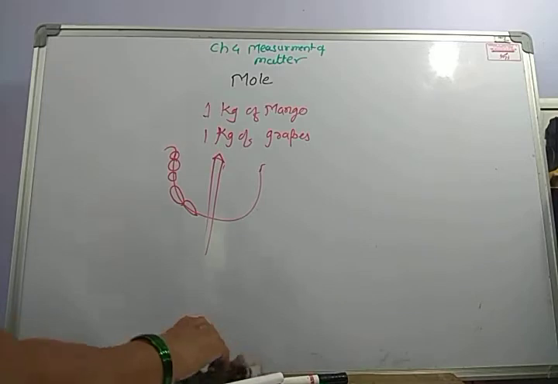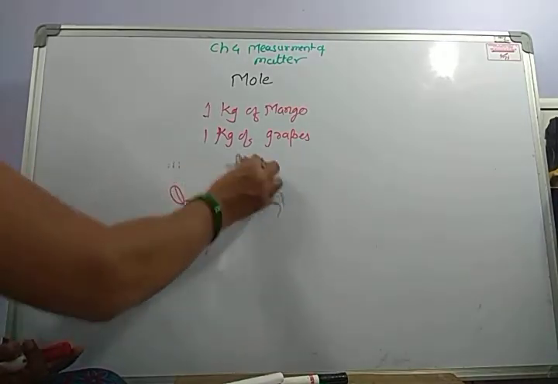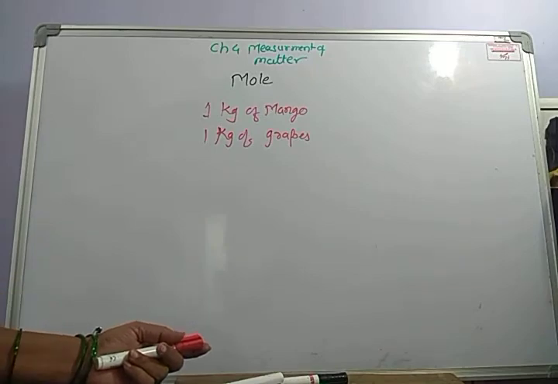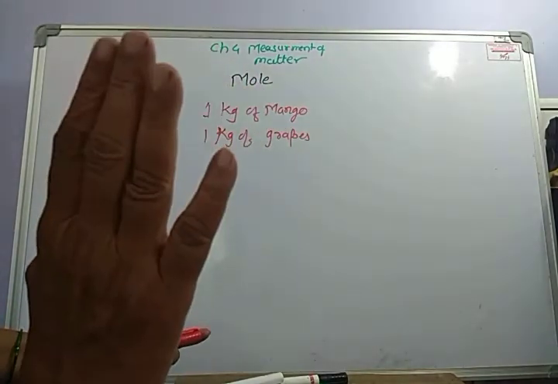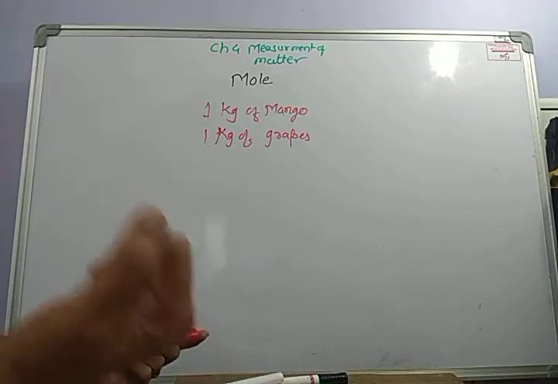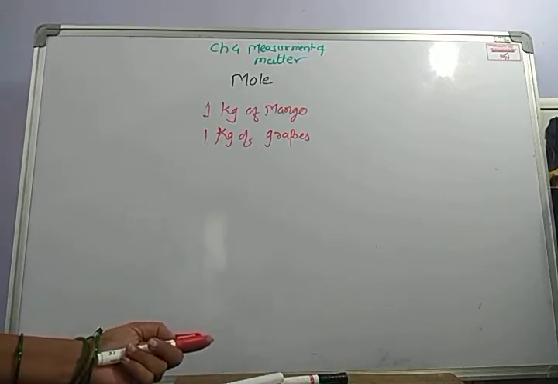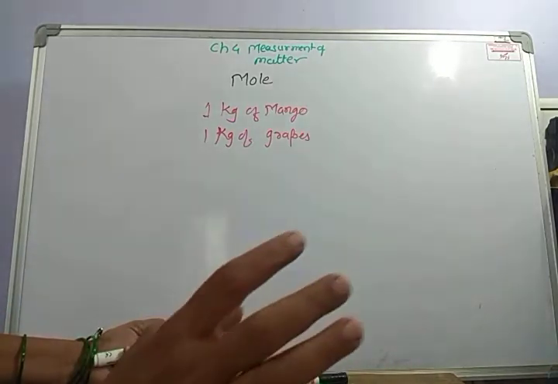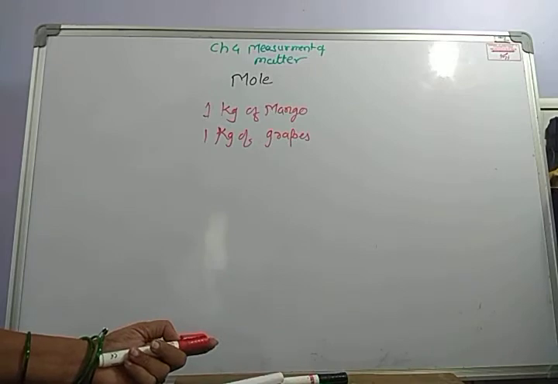Suppose I want to sow such seeds. If I take 1 kilo of jowar, it will be sown for a long distance, because 1 kilo of jowar contains many grains. But if I take 1 kilo of gram, it will not sow a long acre. The number of seeds required to sow a field is not the same.